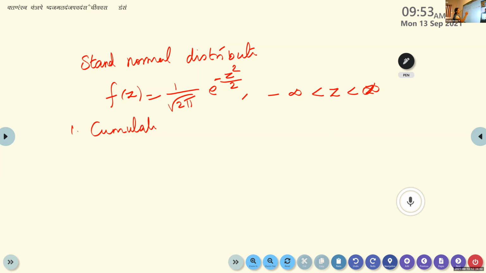What is the meaning of cumulative? Summation, adding, total. We used to add cumulative frequency, that means we add the frequencies.